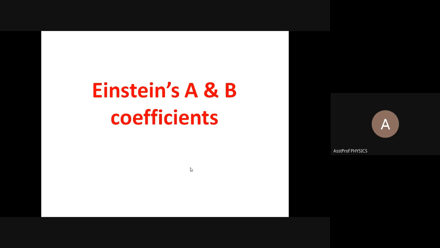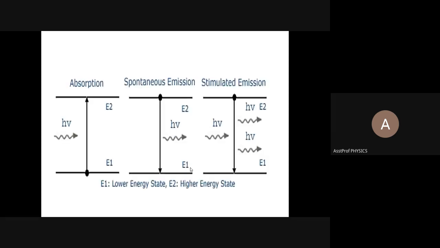To find these Einstein coefficients, definitely you should have the knowledge about absorption, spontaneous emission and stimulated emission. So we all know light can refract and be absorbed. When light falls on any object, it is absorbed and also emitted. We all know this from our lower classes.